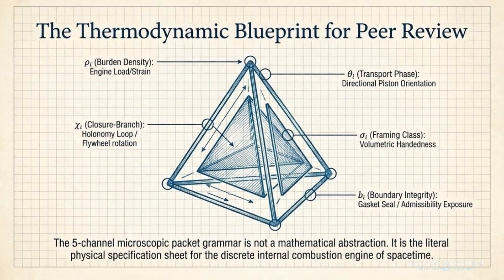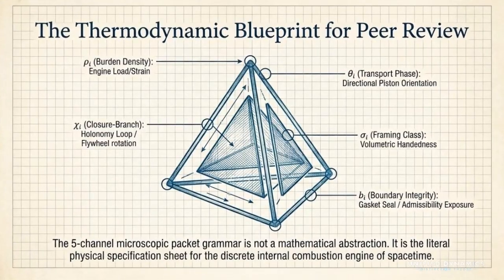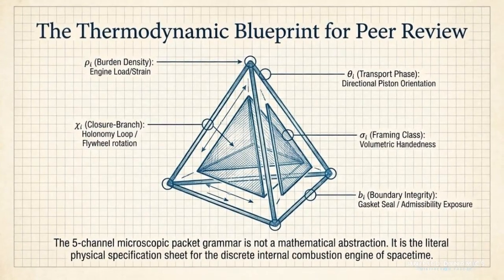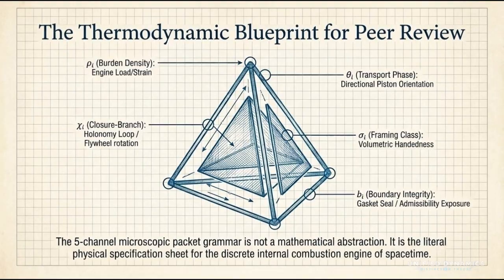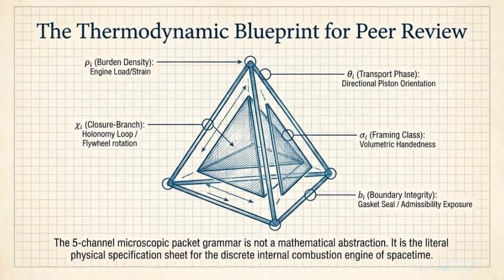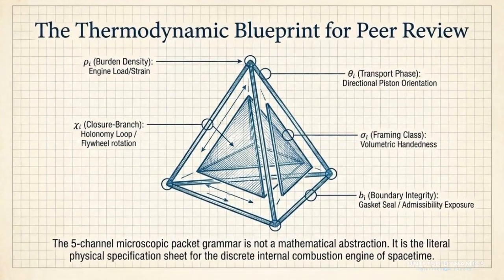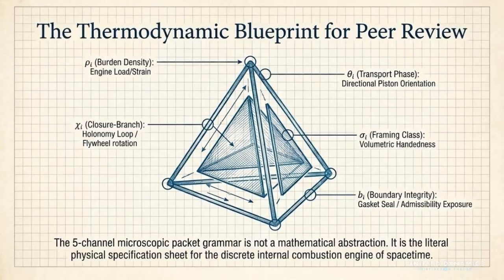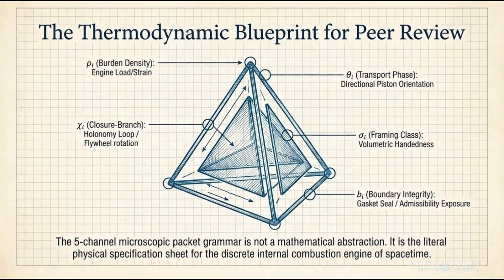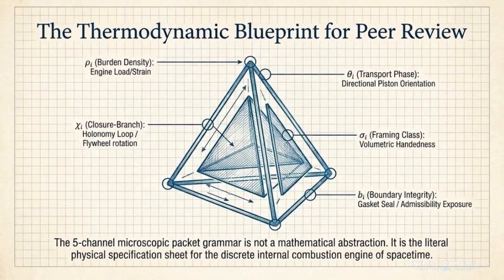And fifth, B sub I, boundary integrity. This is the gasket condition, whether the packet boundary remains sealed and admissible, or whether it begins to leak structure into the surrounding system. Together, rho, theta, chi, sigma, and B define the 5-channel packet state. So the point is simple. This is not just abstract symbolism. It is a proposed physical grammar for how quantum connectivity becomes thermodynamic behavior: load, phase, closure, orientation, and boundary control.